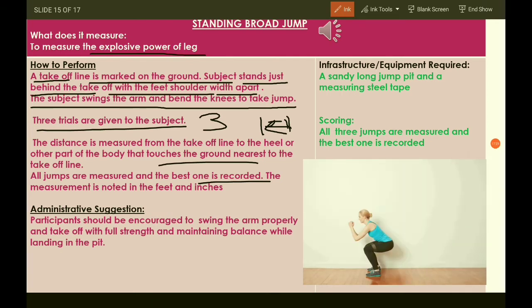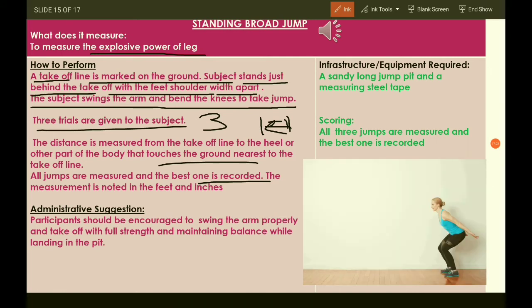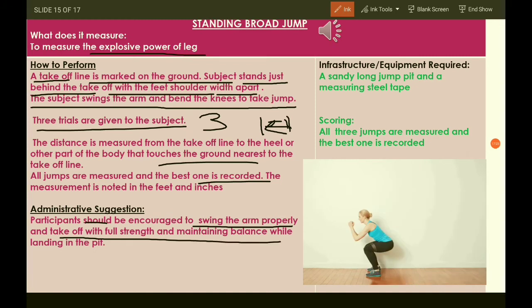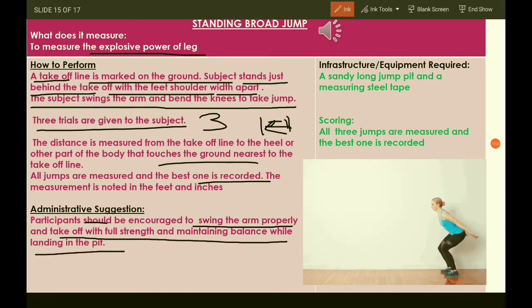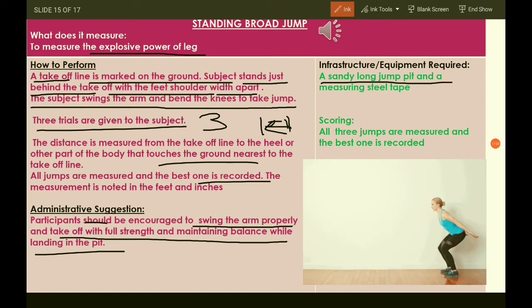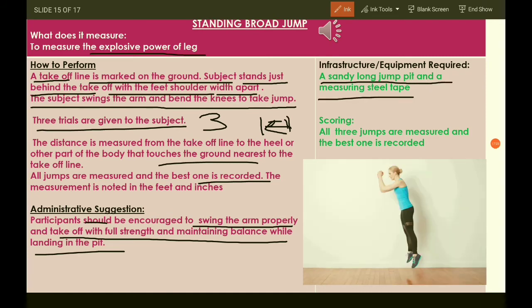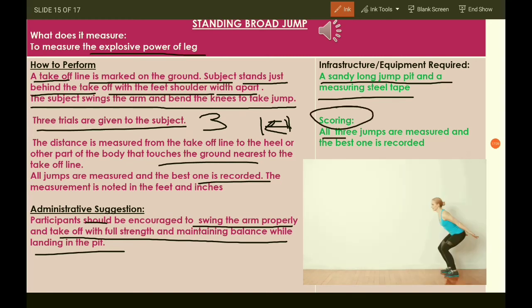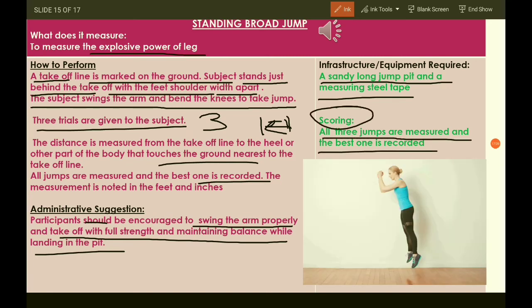Some suggestions: participants should be encouraged to swing the arms properly, take off with full strength and maintain balance while landing in the pit. Infrastructure required: a sandy long jump pit and a measuring steel tape. Scoring: all three jumps are measured and the best one is recorded.